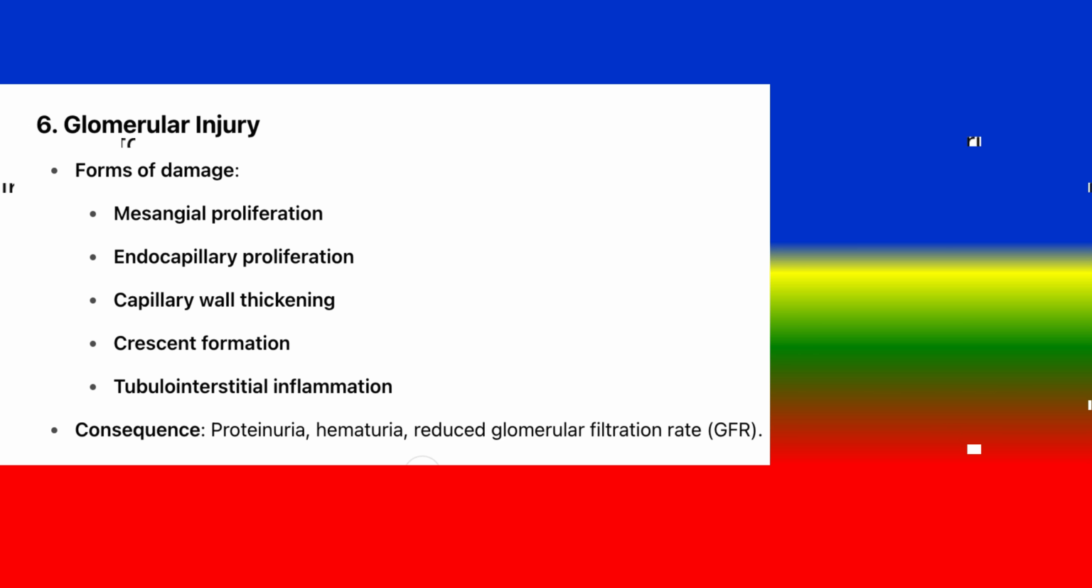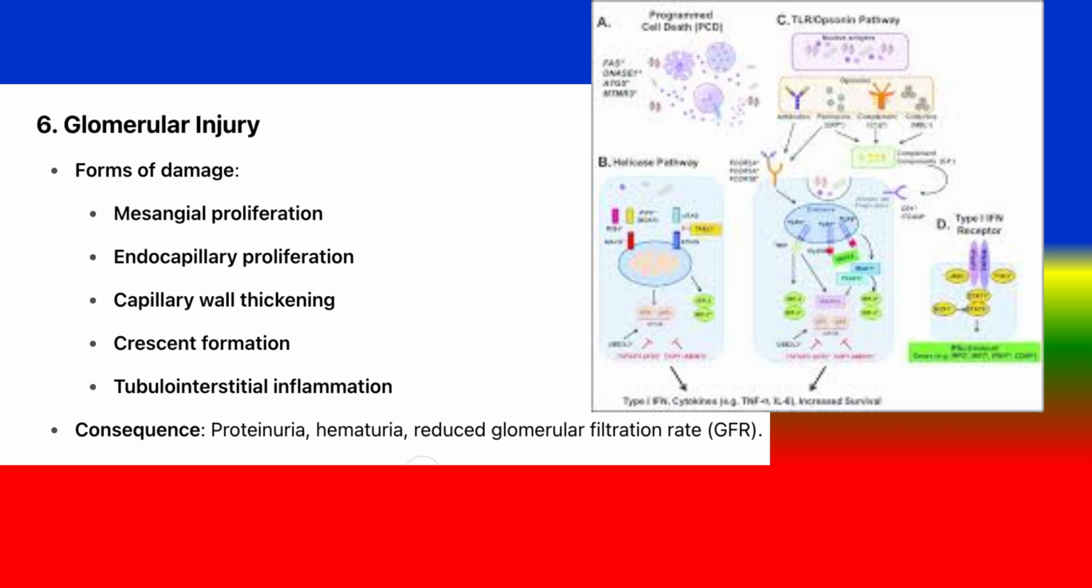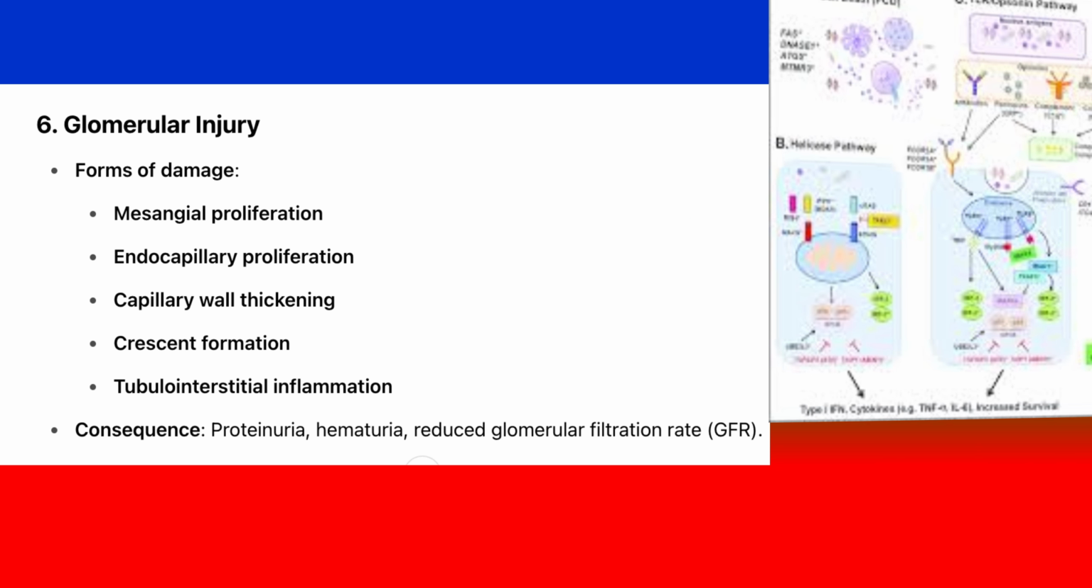6. Glomerular injury. Forms of damage: mesangial proliferation, endocapillary proliferation, capillary wall thickening, crescent formation, tubulo-interstitial inflammation. Consequences: proteinuria, hematuria, reduced glomerular filtration rate, GFR.